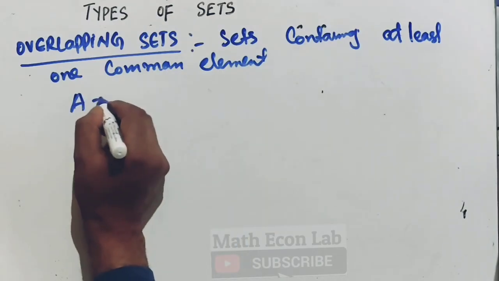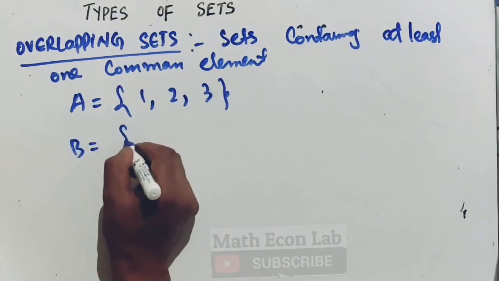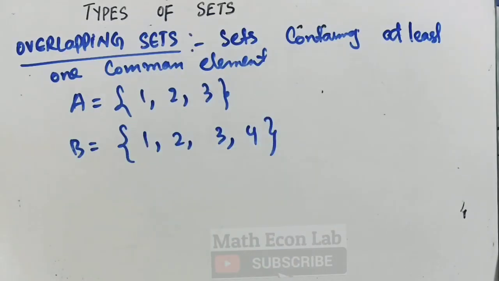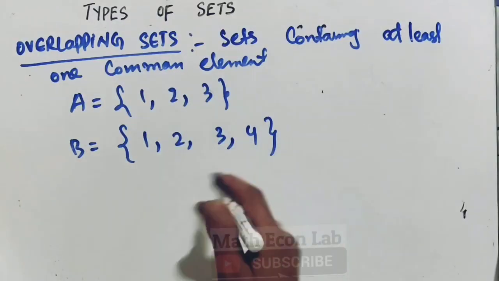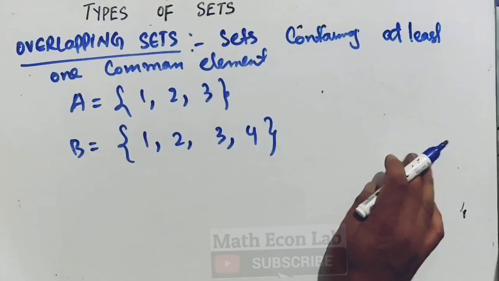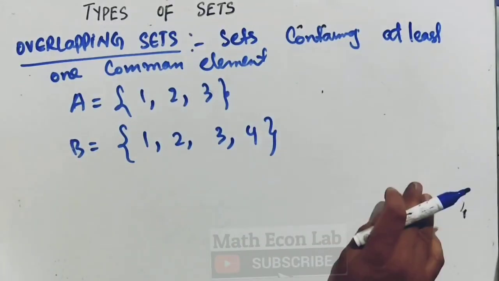So if I have set A, let us say 1, 2, 3, and set B where I have 1, 2, 3, 4. If two sets have at least one common element, here we have three common elements. Okay, it doesn't matter, at least one common element should be there. Then we say that the sets are overlapping sets. Here I can say A and B are overlapping sets.